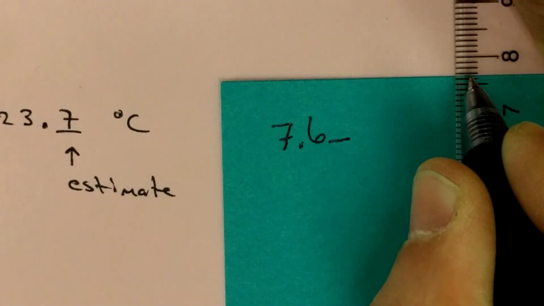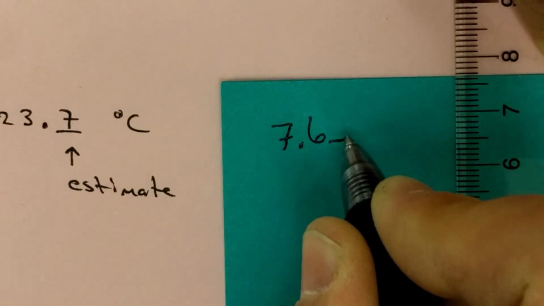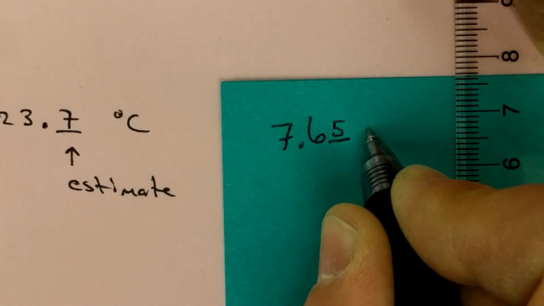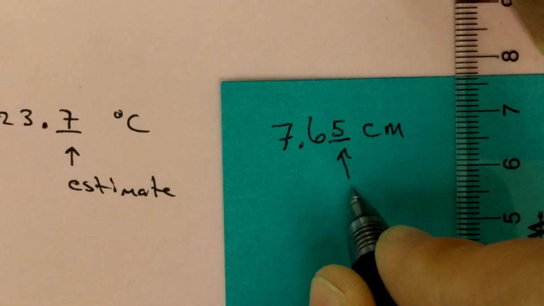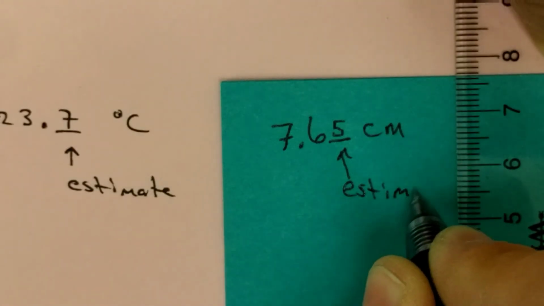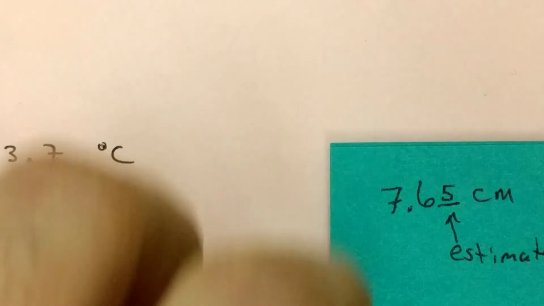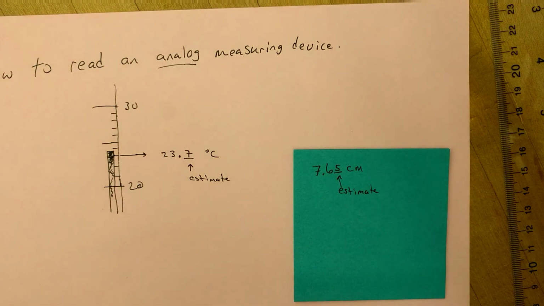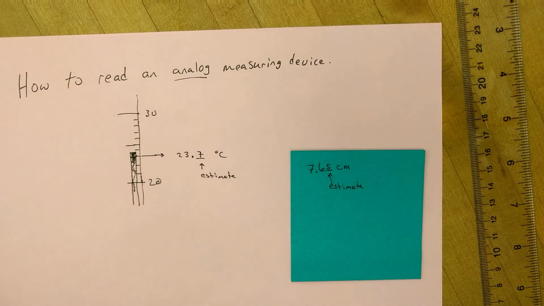So the marking is at 7.6 and it's past that digit, so we estimate what the next digit is. In this case, I'm just going to say 7.65 because it looks like it's about halfway in between. And don't forget our unit. And again, that last digit is the estimated digit. Now with this measurement that we just made, you could see that it was a little bit harder to be exact. The estimate might not have been quite as good as the previous estimate, and that's just the way it is.